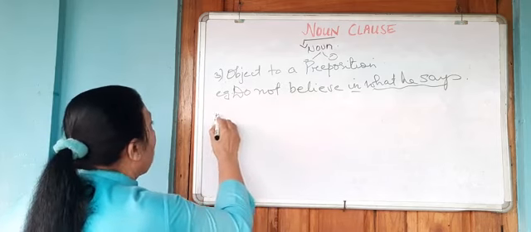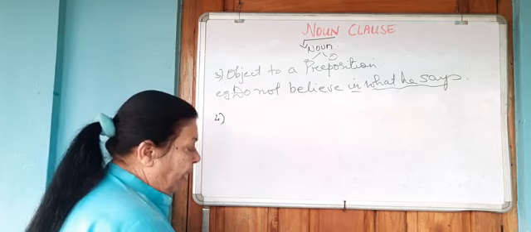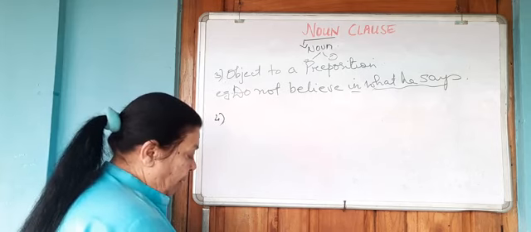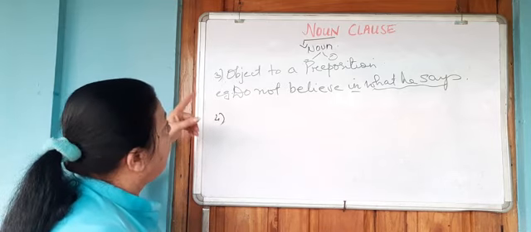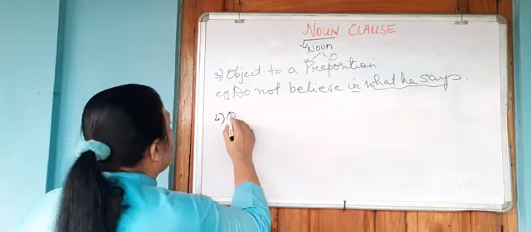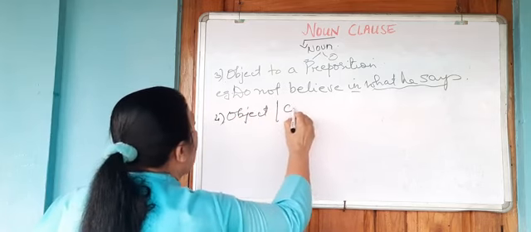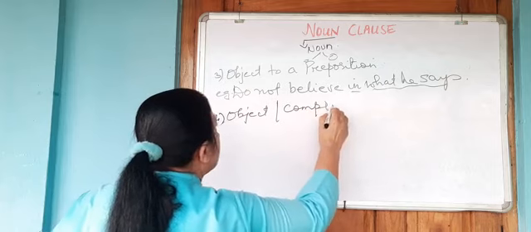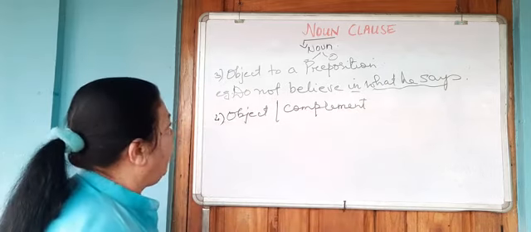We have another one. The noun clause can also function as object or complement to the verb.